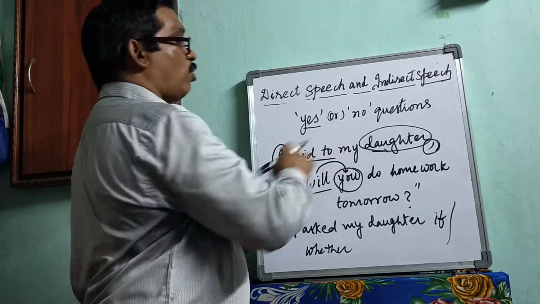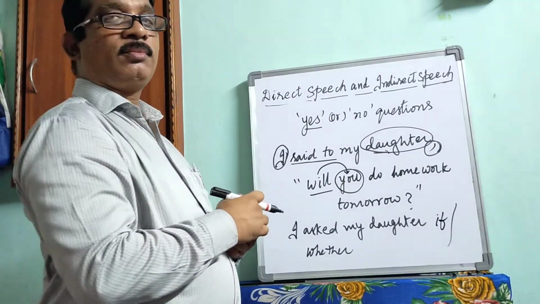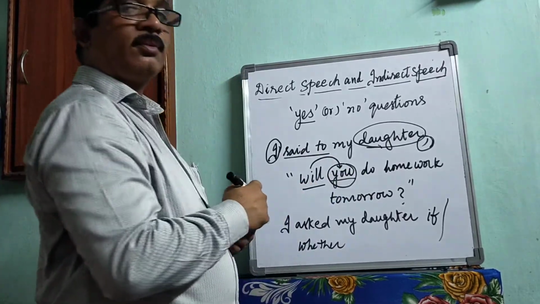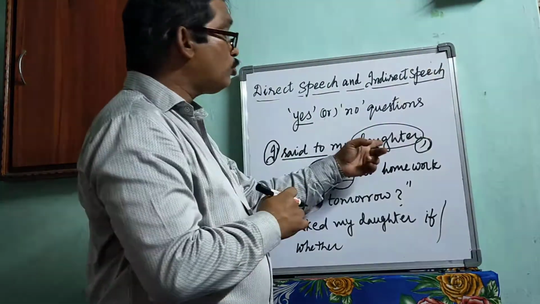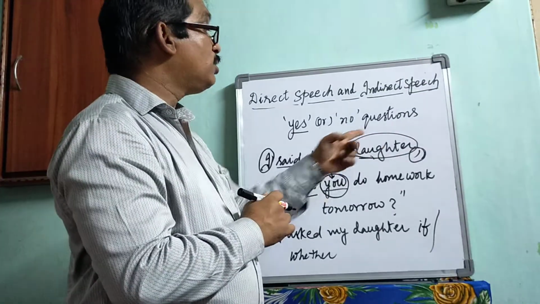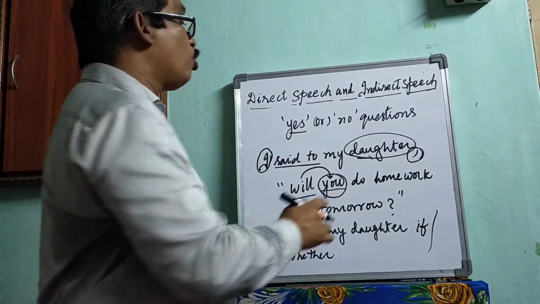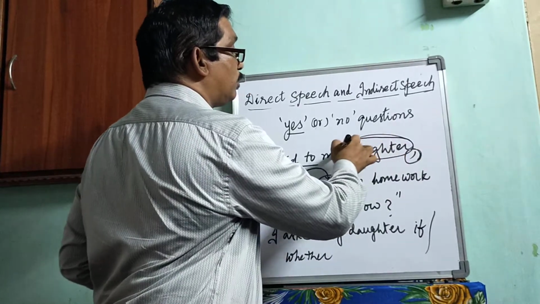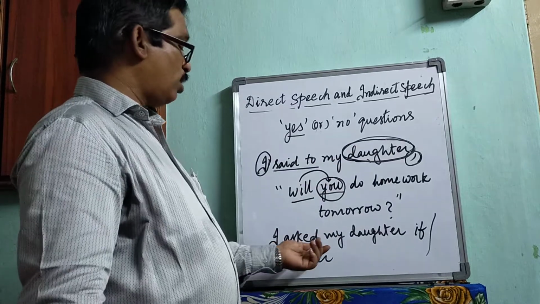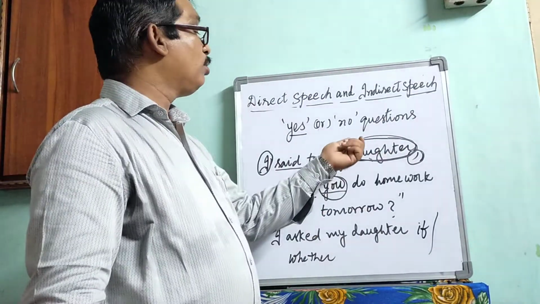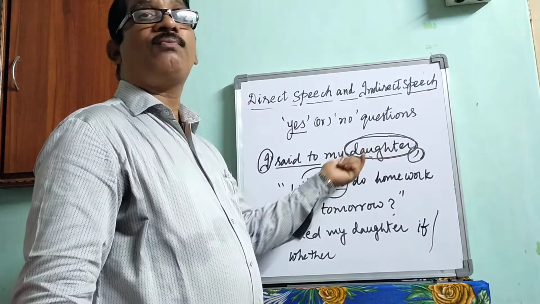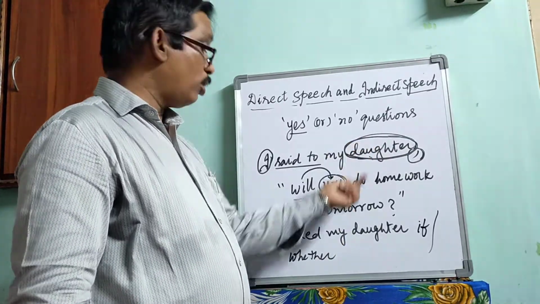I said to my daughter. Here, this is the second person. The second person is changed into daughter, that is she. It refers to she. Don't use the noun, don't use daughter here. We can use a pronoun in case of a noun.